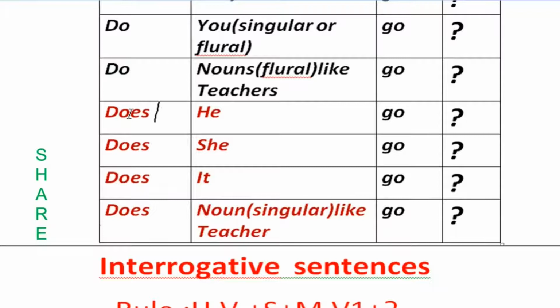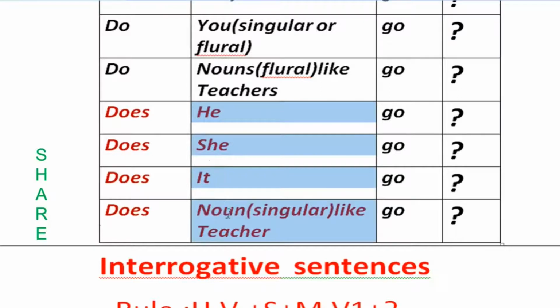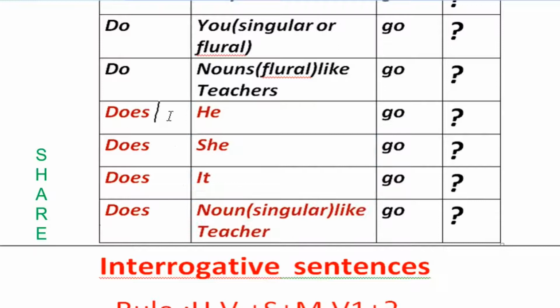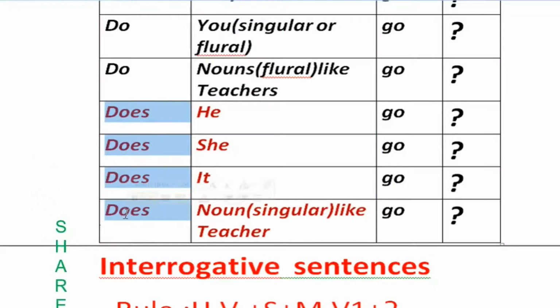Here, does he go? Before he, she, it, or a singular noun, we use does as the helping verb in the formation of an interrogative sentence in the simple present tense. Does he go? Does it go?